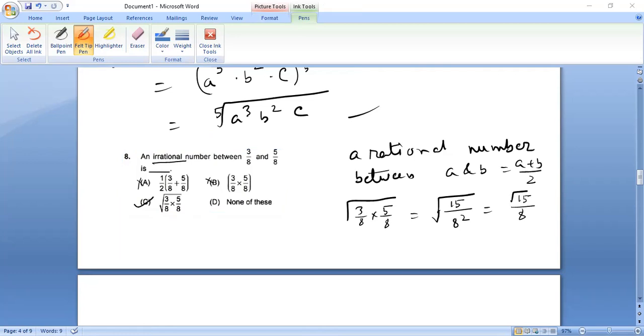Let's discuss next ascending order of the surds. So ascending means what? Chota se bada, right? From smaller to big. In order to do that, we need to convert each of them into something similar. Let us do this. Question number 9.